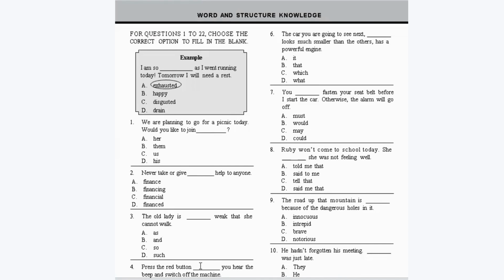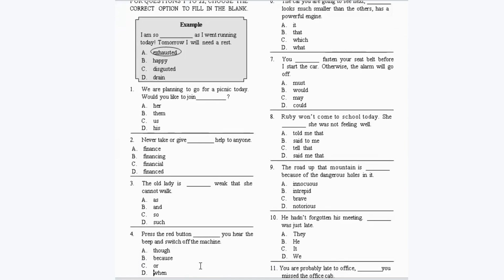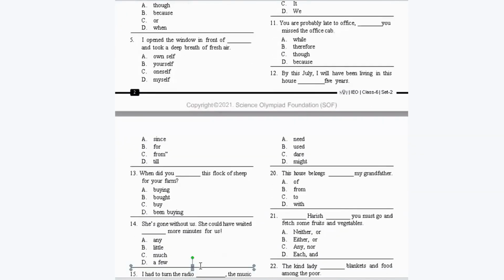This paper is divided into 4 different sections. The first section is called Word and Structure Knowledge. In this section, you will get questions from grammar and vocabulary, and each question in this section carries 1 mark. Now, let's go to the second section.